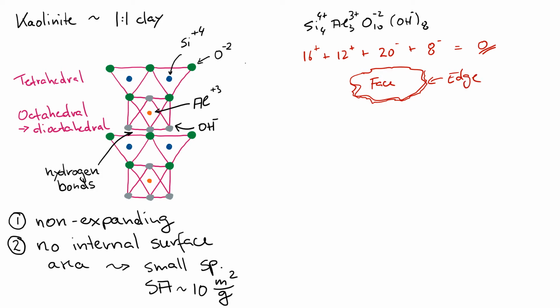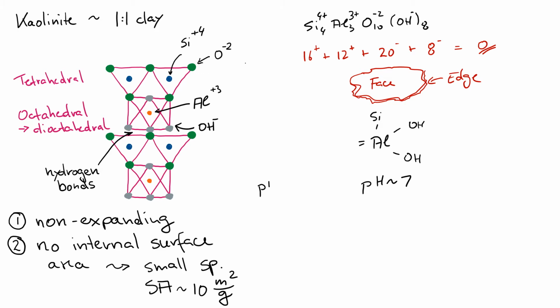At the edge, we have our aluminum bonded to the rest of the mineral, bonded to hydroxyls, bonded to the silicon, and under pH neutral conditions, this structure would be charge neutral, just like we figured out.